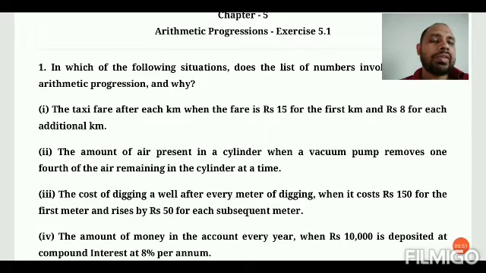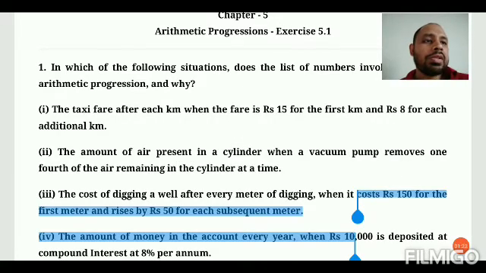That means if you travel 1 kilometer, then you have to pay 15 rupees, and if you go 2 kilometers, then you have to pay 15 plus 8, that means 23 rupees. If you go 3 kilometers, then you have to pay 15 plus 8 plus 8. That means after the first kilometer you have to pay 8 rupees for each subsequent kilometer. Then you have to identify whether it is an AP or not. In the first question it is very clear that it follows an AP. Why? Because